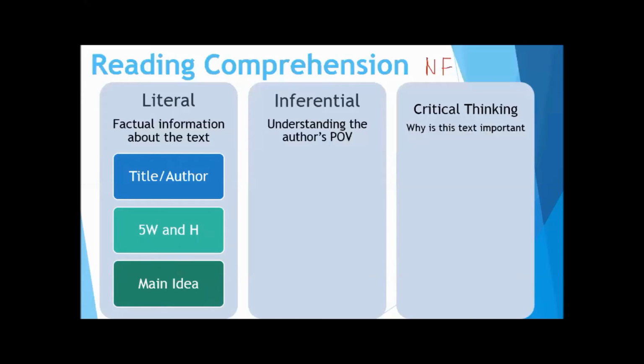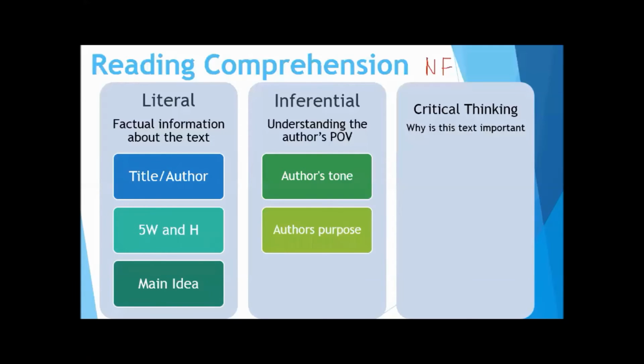Let's look at inferential. Inferential does have a little bit of main idea in it, but we're living more in an author's point of view. So we're looking at what the author's tone is, what the author's purpose is, and who is this for? Who is the audience? Now, again, think about the complexity of this nonfiction text and how we break it down.